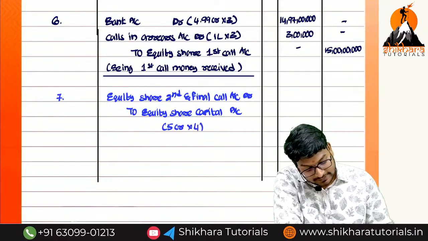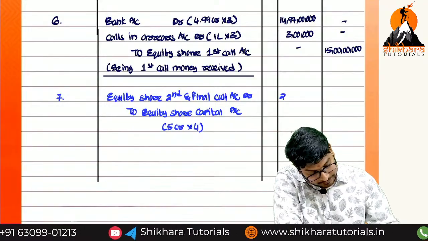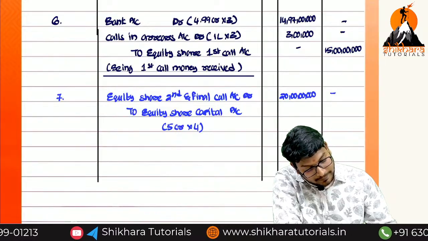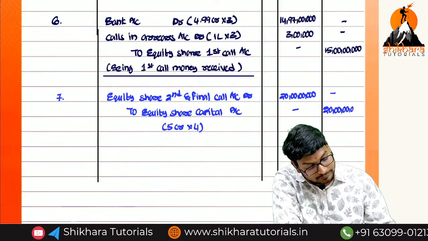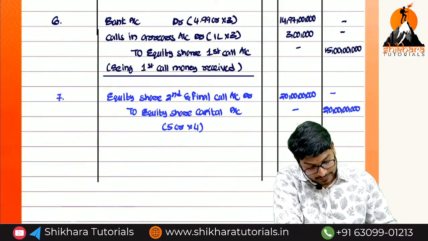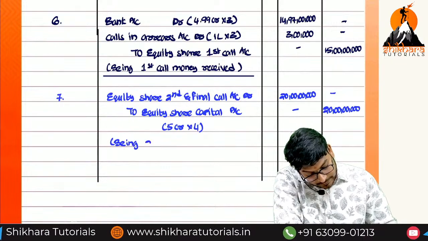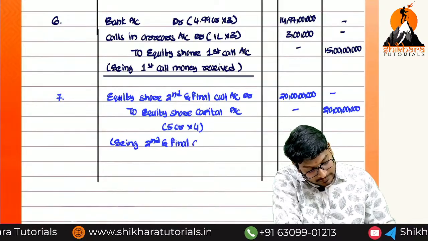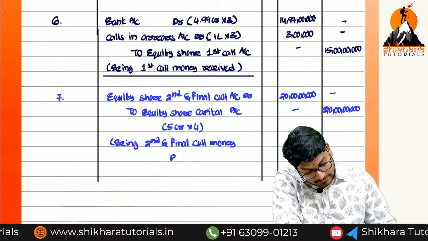So for 5 crores, how much, ma? 20 crores. Being second and final call money receivable.